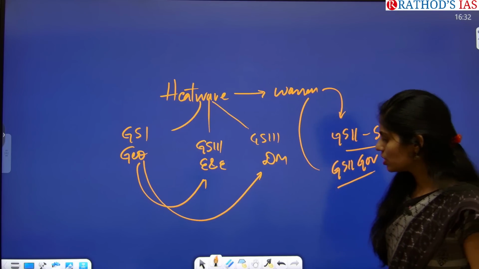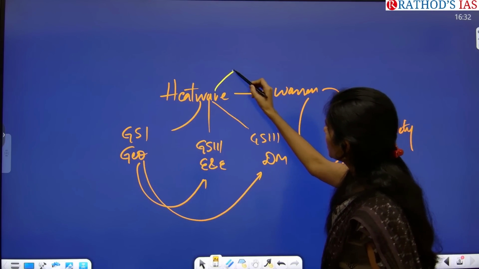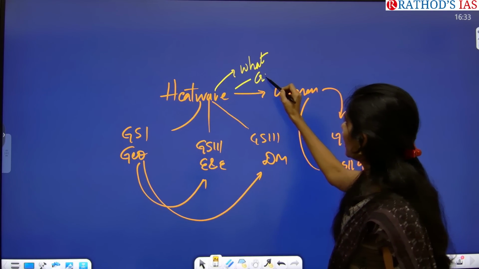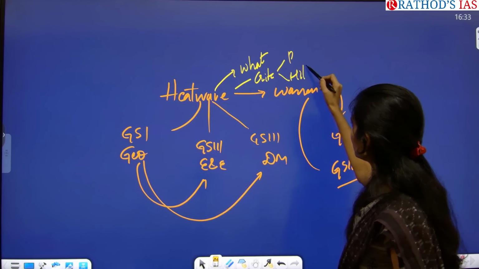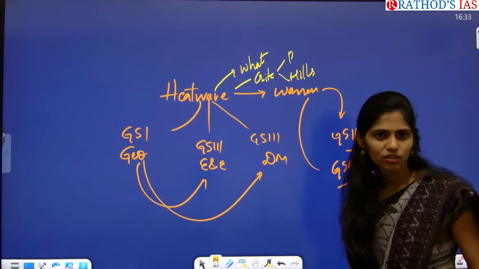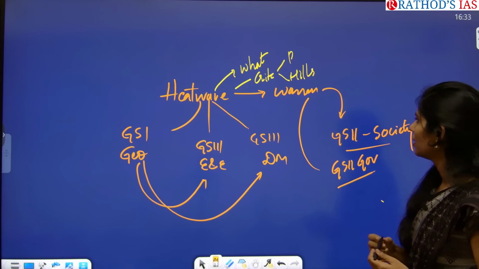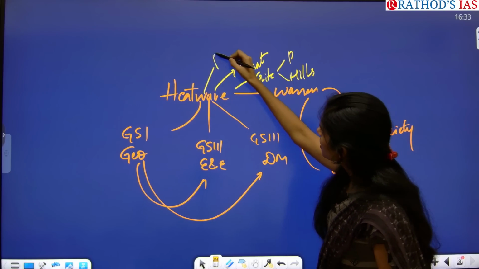So what are the dimensions you have to see? First one is what is this heat wave? Next one is what is the criteria for plains and for hilly regions? Yes or no? Number of times we discussed this topic in our news analysis in class. And next you have to see what are the reasons for these heat waves.